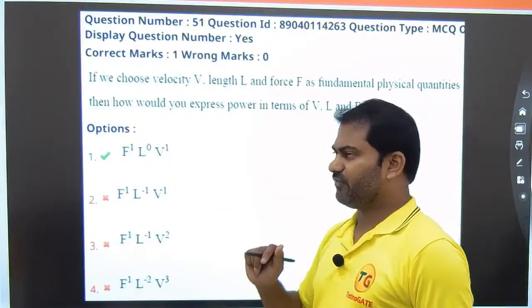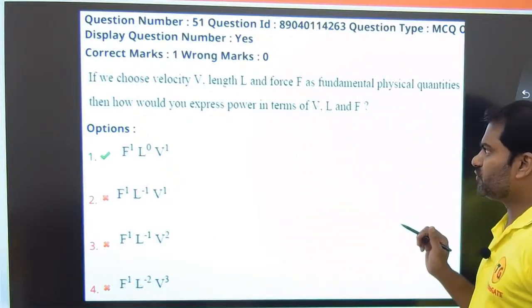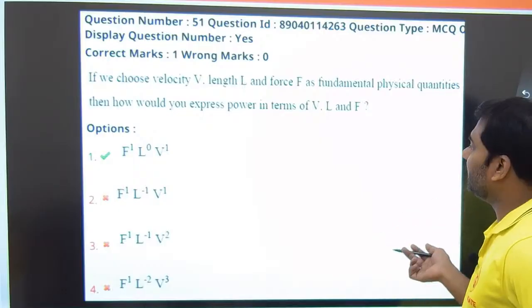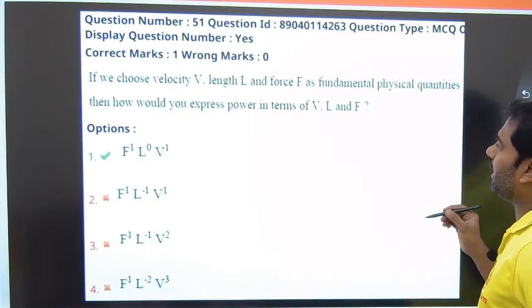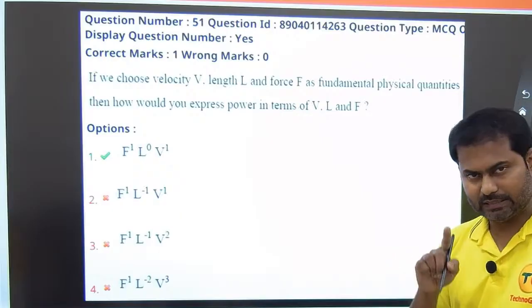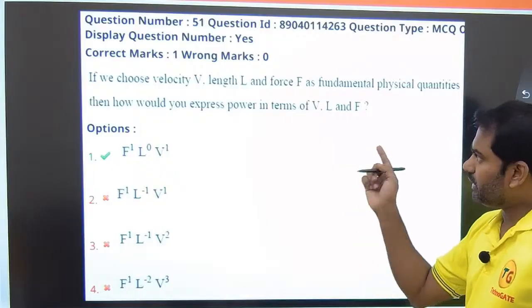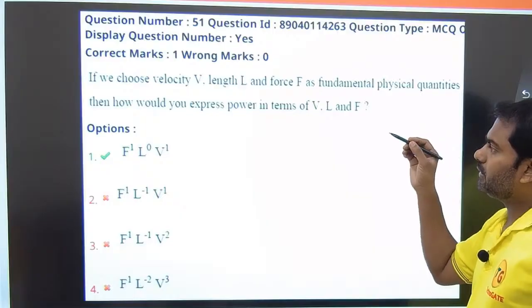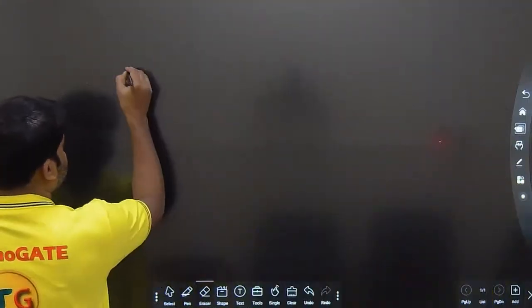Let's look into the first question, which is from units and dimensions. It is given that if we choose velocity V, length L and force F as fundamental physical quantities, then how would you express power in terms of V, L and F? So instead of mass, length and time, that is M, L and T, we are taking V, L, F as fundamental quantities. So we need to define the dimensional formula for power. Let's solve it.